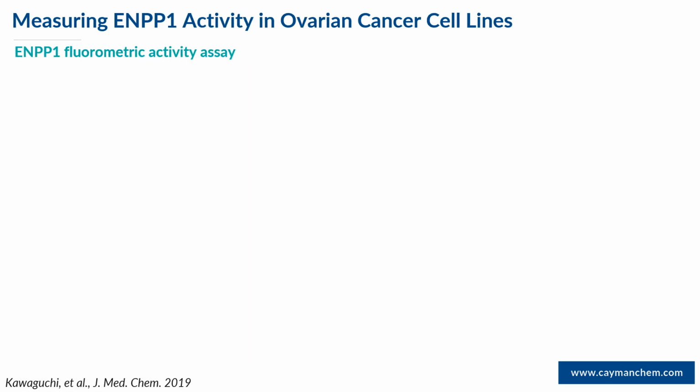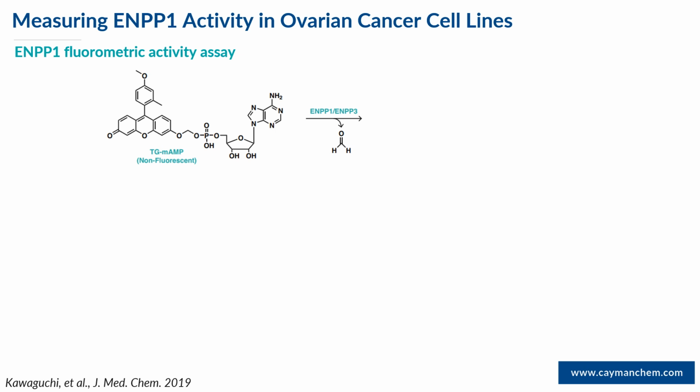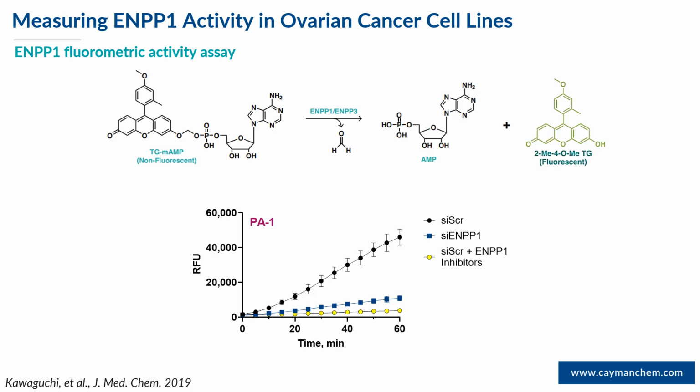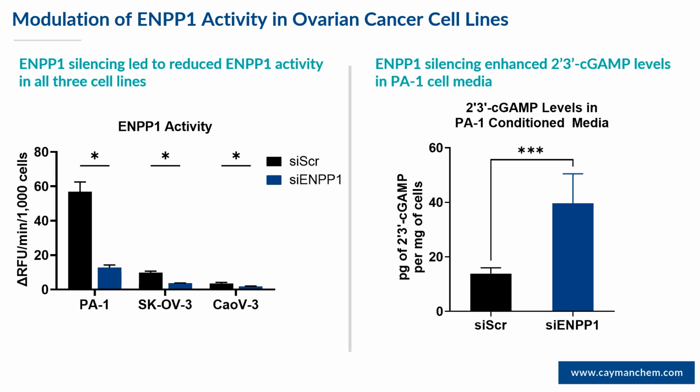We can monitor ENPP1 activity using this fluorometric assay, which takes advantage of this non-fluorescent substrate Tokyo Green-mAMP, which is cleaved by ENPP1 to generate Tokyo Green. As you can see in this assay, we were able to confirm significant knockdown in the siRNA treated condition, and this activity was inhibitable with small molecule inhibitors. The assay was sensitive enough to confirm knockdown in all 3 cell lines, even in the CAOV3 cells where the expression was very low.